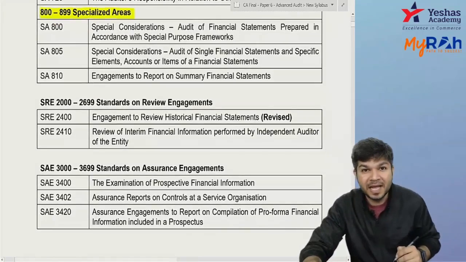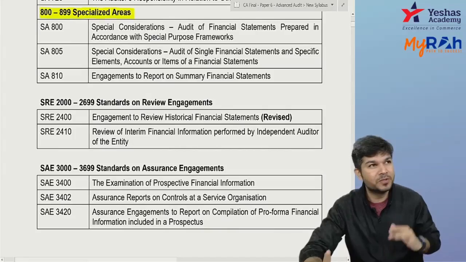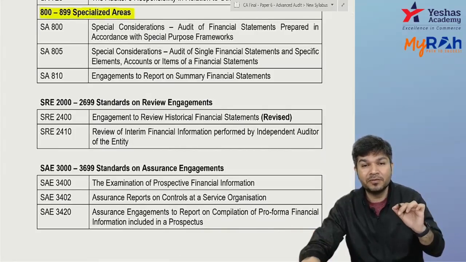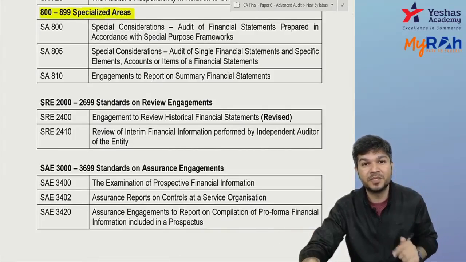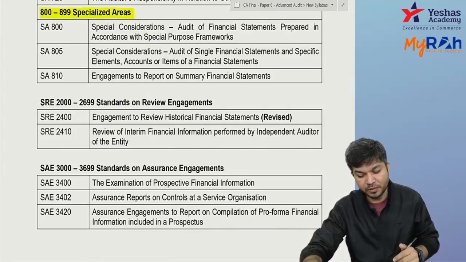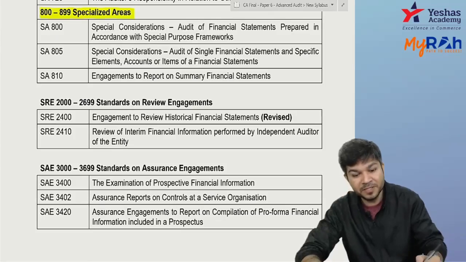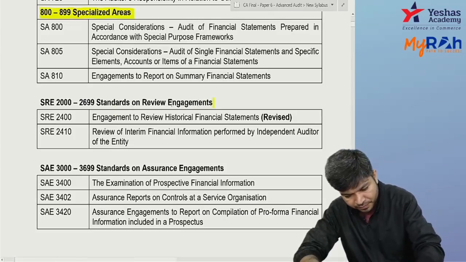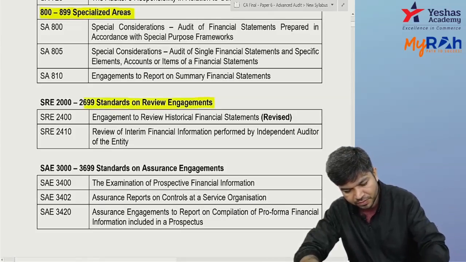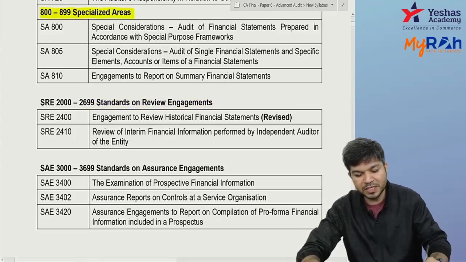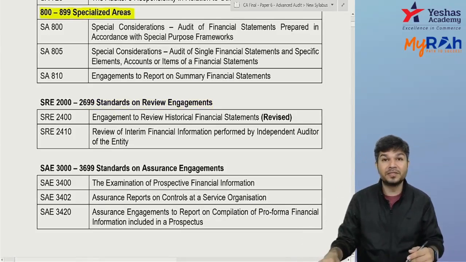2000 to 2699 is on review. As of now, there are only two review standards which are issued, 2400 and 2410. So in your review, there are only two standards, 2400, 2410.